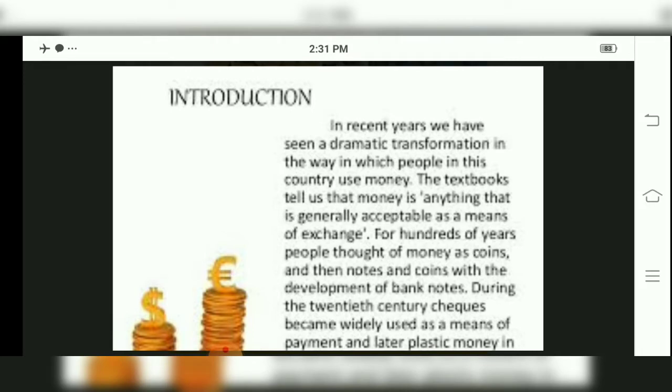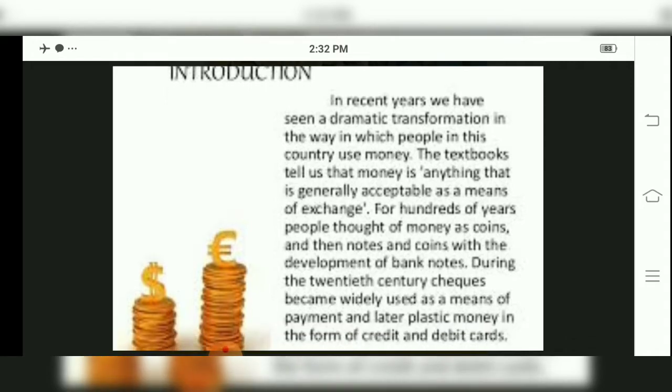Now a little bit of introduction regarding money: in recent years we have seen a drastic change. Dramatic transformation means a drastic change in the way people in this country use money. The textbook tells us that money is anything that is generally accepted everywhere and used for exchange of goods. For hundreds of years people thought of money as coins and notes, with the development of banknotes.